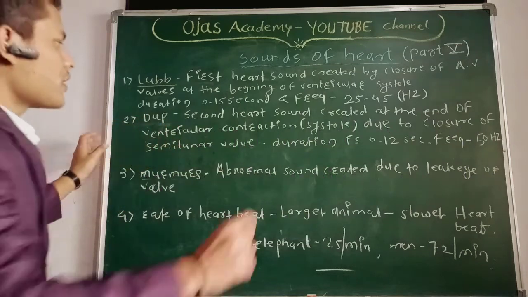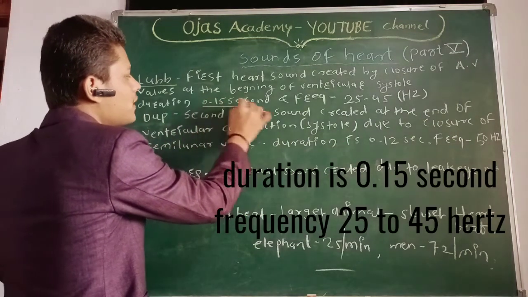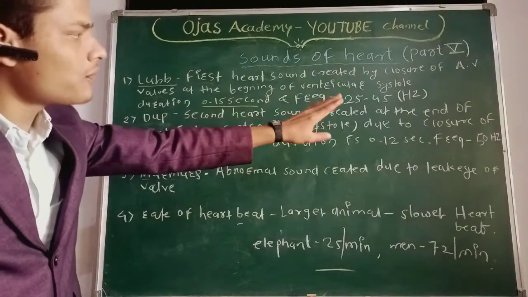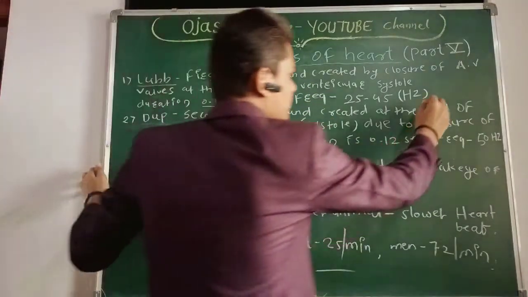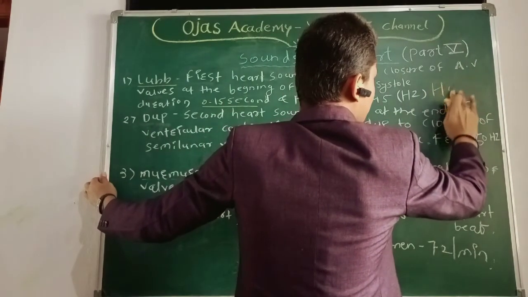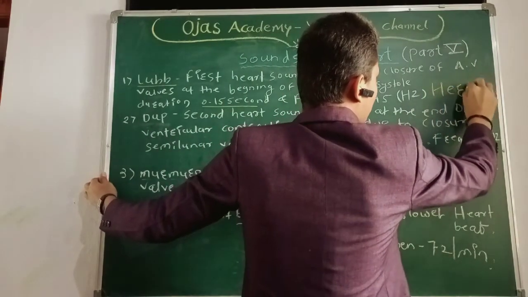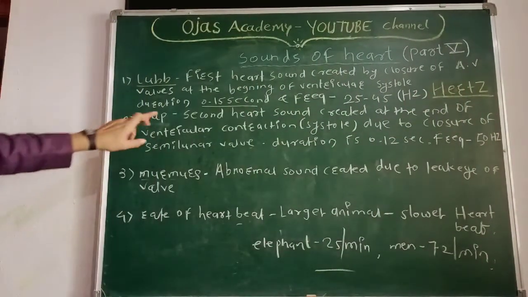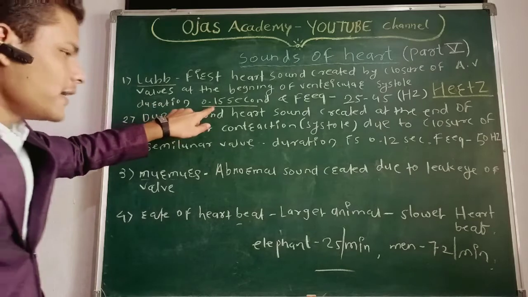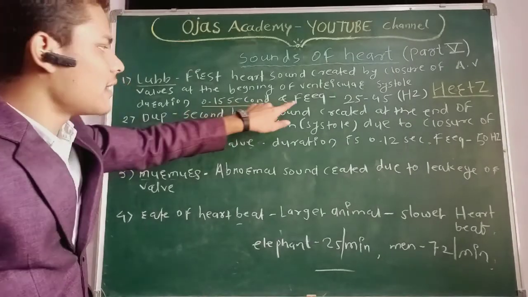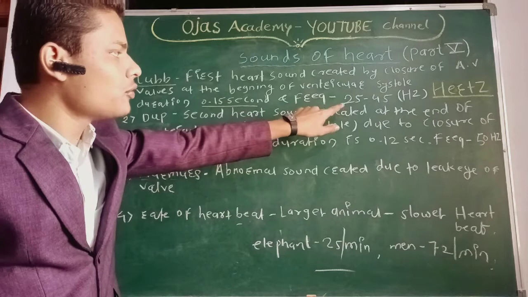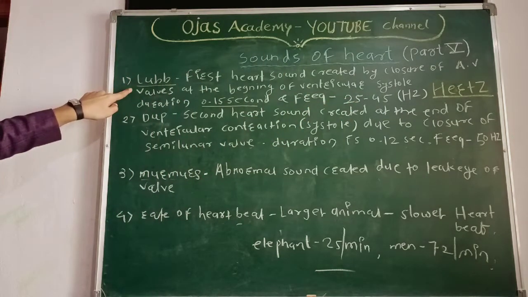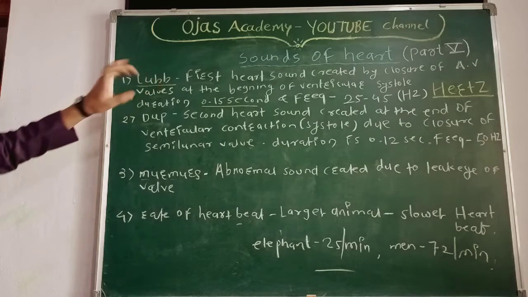Its duration is 0.15 second and frequency is 25 to 45 hertz. What is the duration? 0.15 second and frequency 25 to 45 hertz. This is the first heart sound, L-U-B-B, lub.